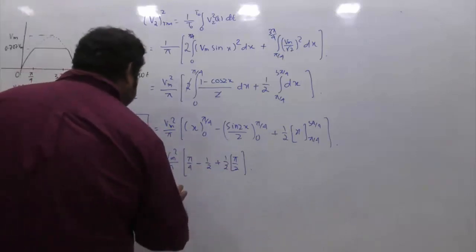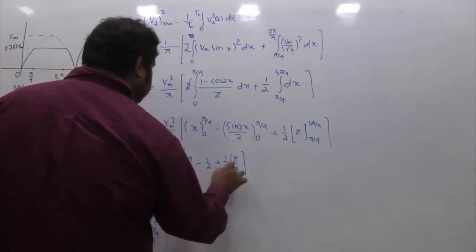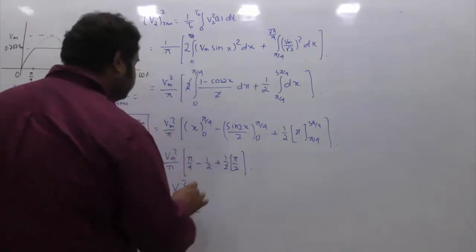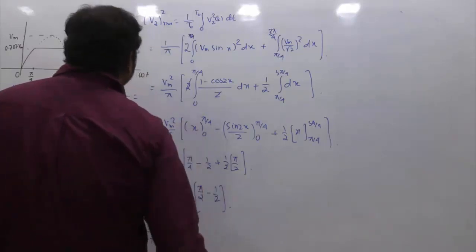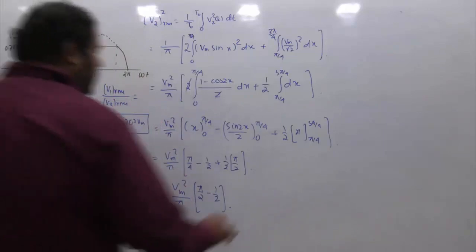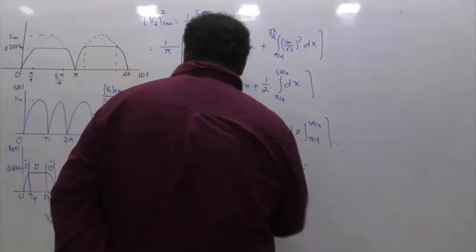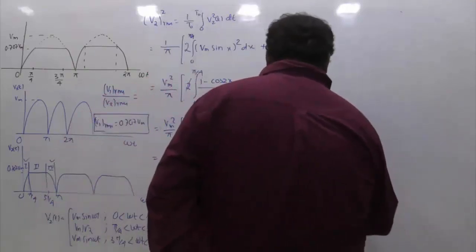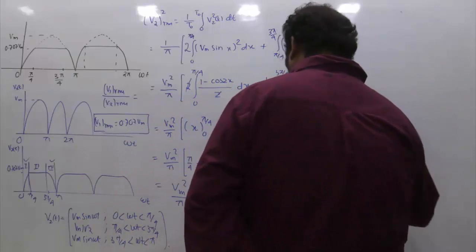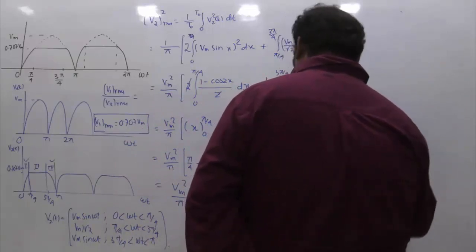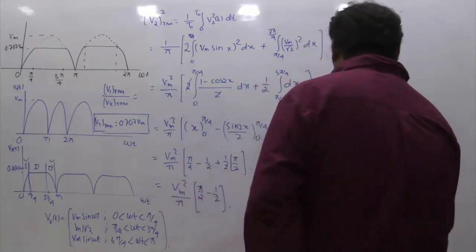So this happens to be Vm square divided by pi, and this is pi by 4 plus pi by 4, that is 2 pi by 4, which is pi by 2, minus half. This is V2 square RMS. And if I ask you what is V2 RMS, if you take the square root of it, Vm will be out, and you get the square root of 1 by pi multiplied by pi by 2 minus half.